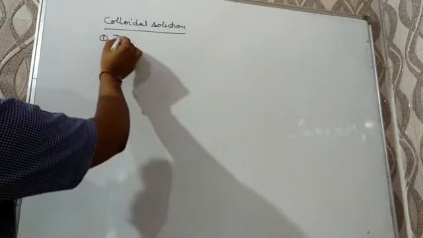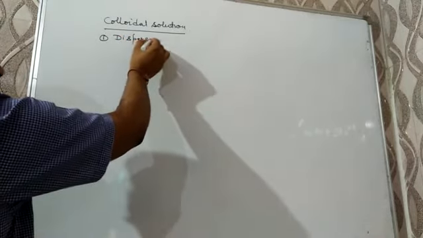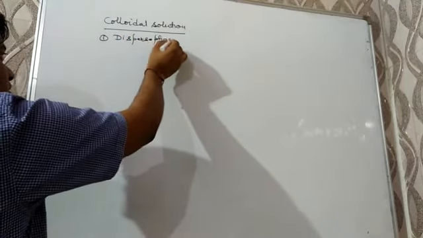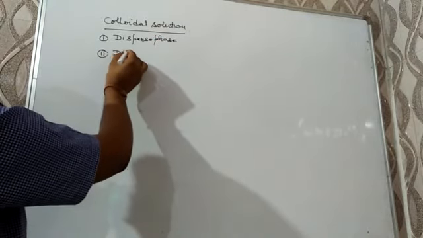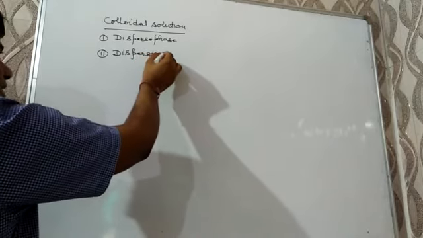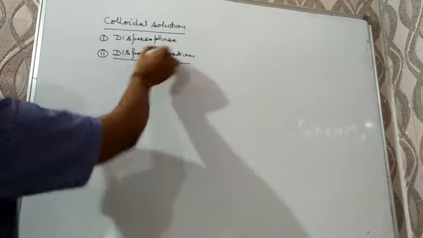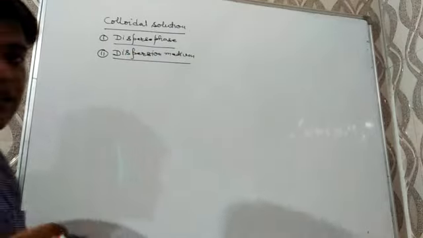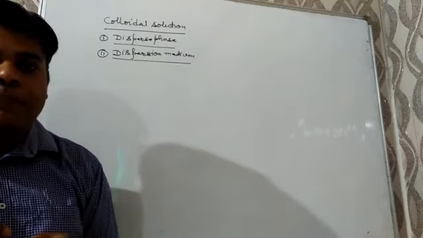The first one is dispersed phase, and the second one is dispersion medium.